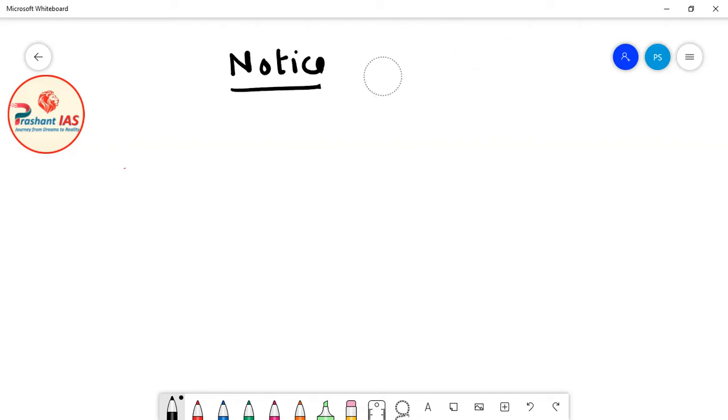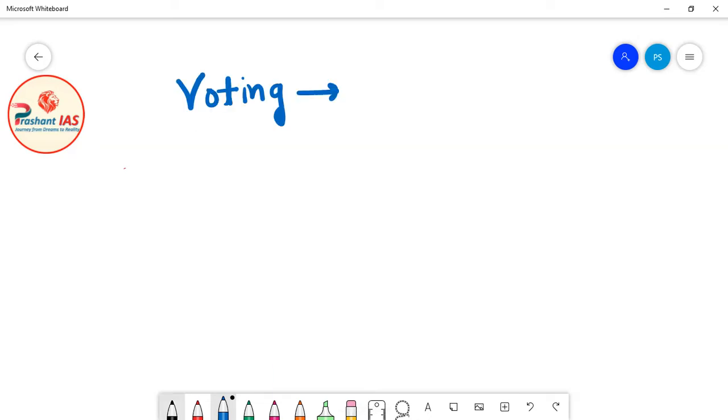now this resolution will be introduced in Rajya Sabha for voting. So now voting will take place on this resolution asking for the removal of Vice President. And the members will have two choices.